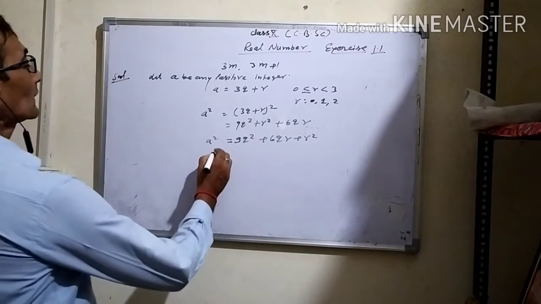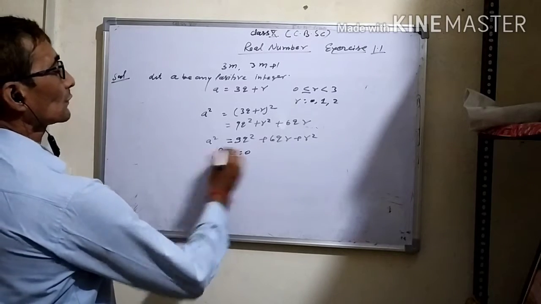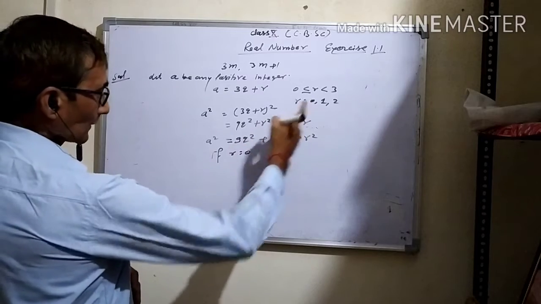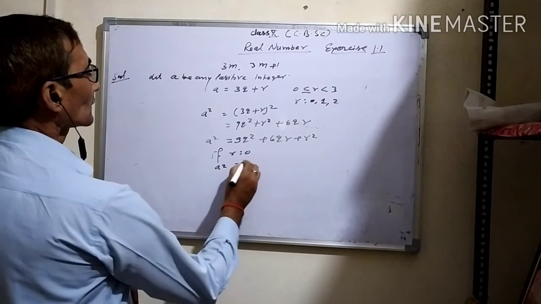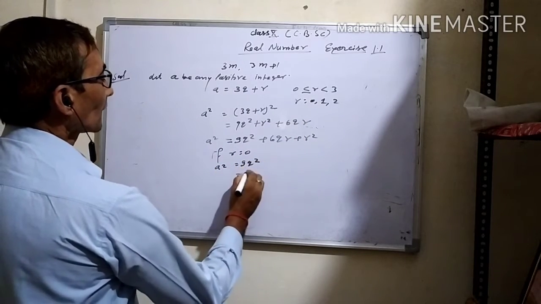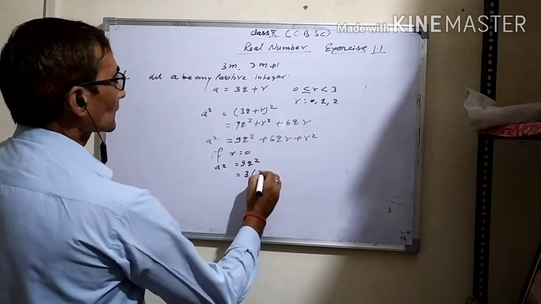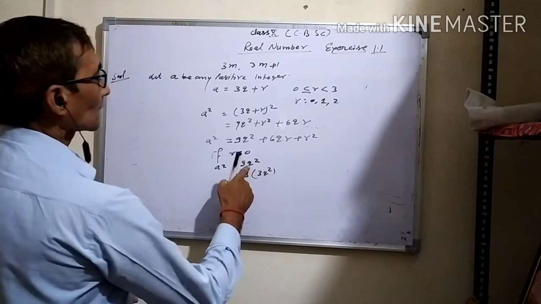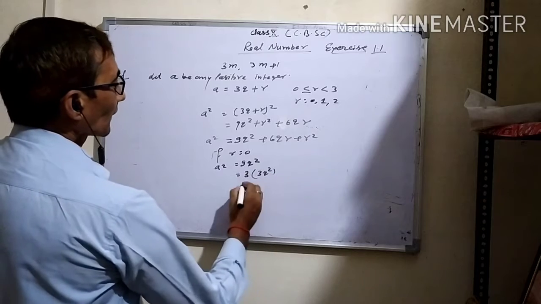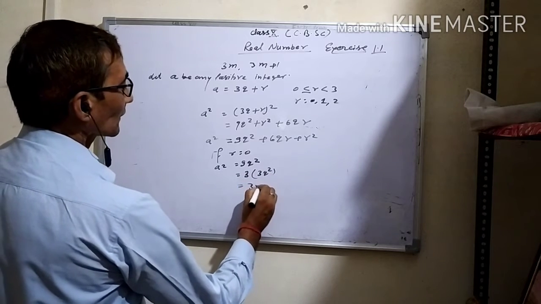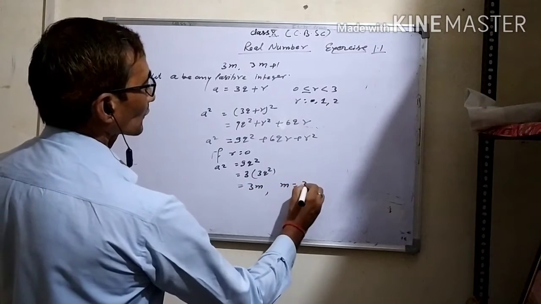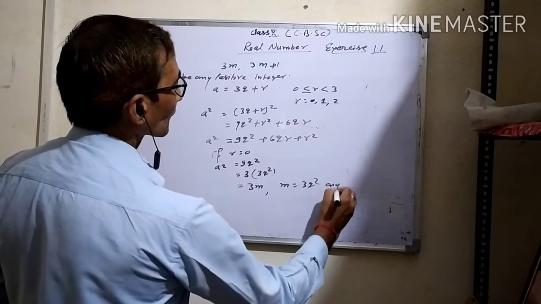Now, if r is equal to 0, the first remainder, then a square is equal to 9q square, that is 3 into 3q square. This can be written as 3m, where m is equal to 3q square, any positive integer.